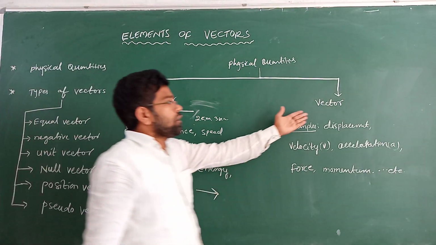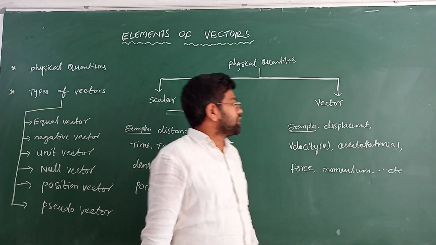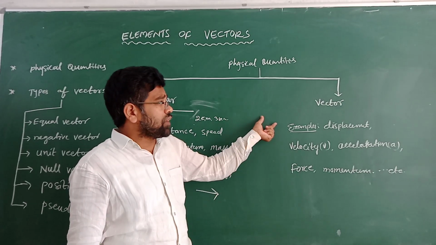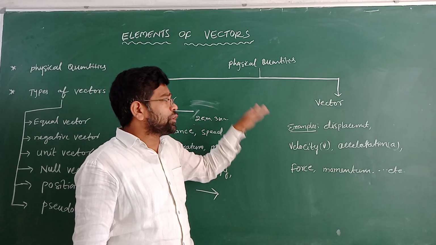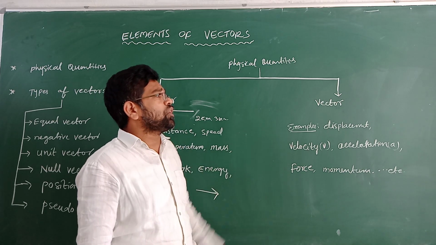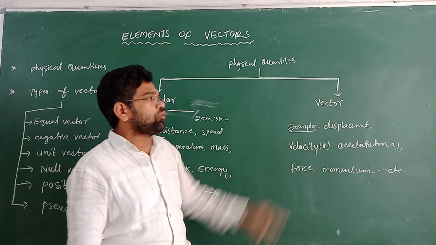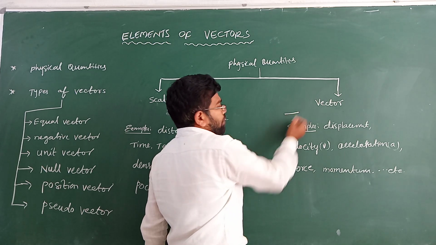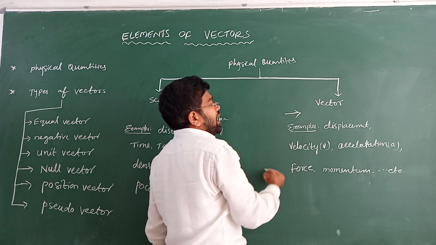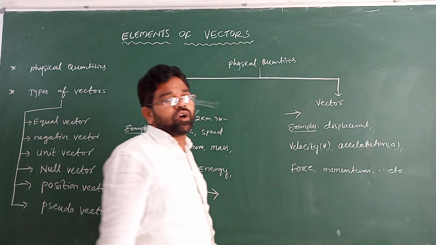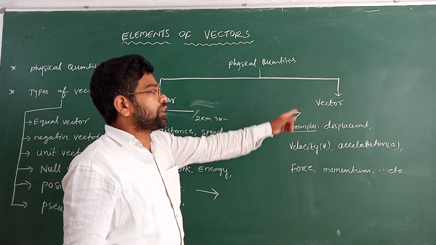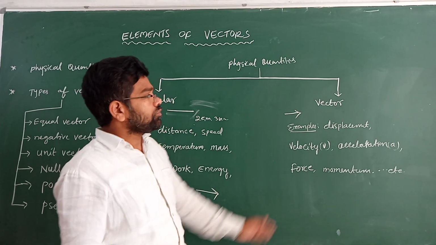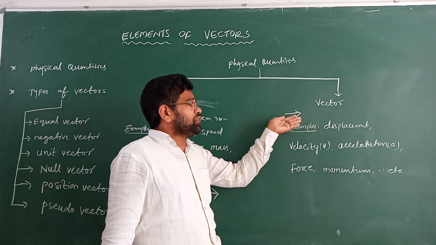Okay, let's come to the vector quantity. A physical quantity which has both magnitude and direction, and obeys the law of vector addition, that is called a vector quantity. That's why it is a vector quantity.